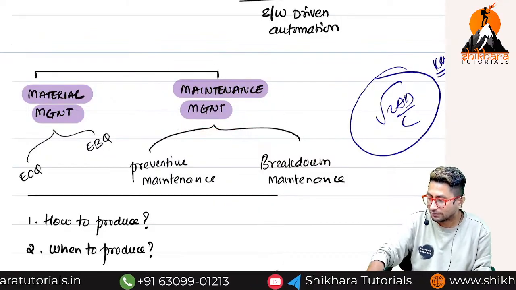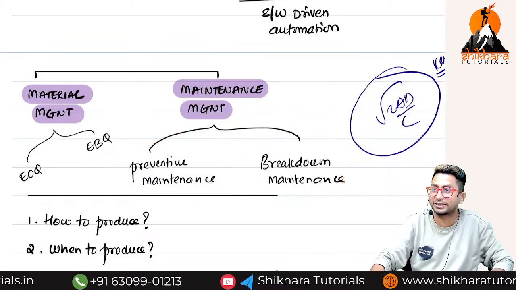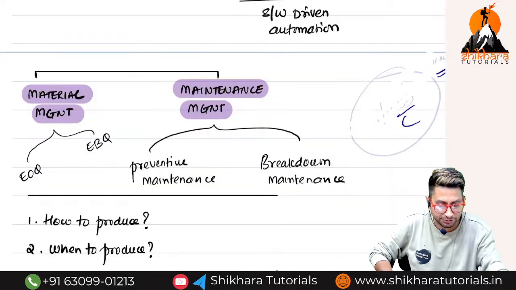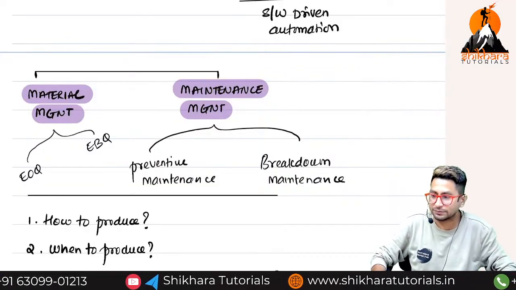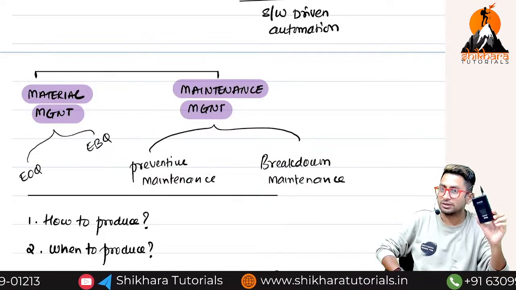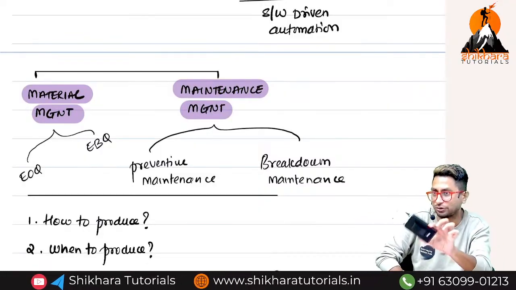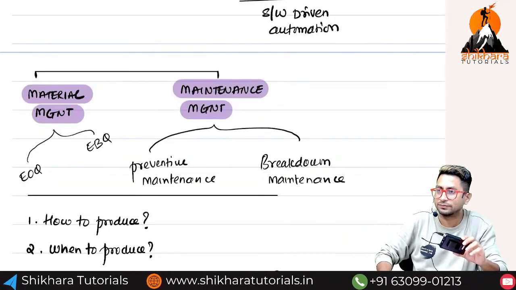Acha. Maintenance is of how many types? Two types: preventive maintenance and breakdown maintenance. I'll give you examples, and you tell which is the best one. I purchased a machinery. This is big machinery. Every week, I call a mechanic and ask him to check whether any problem is there or not. I'm paying some money to that fellow.